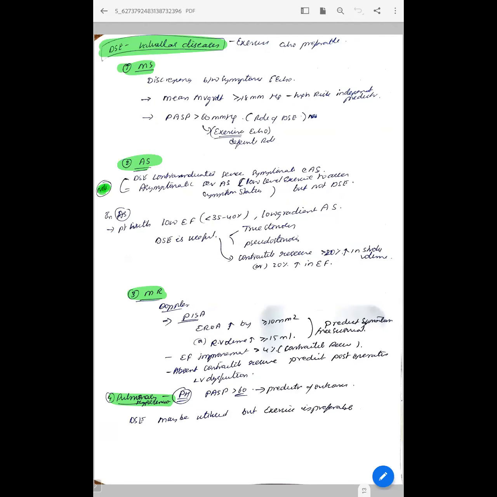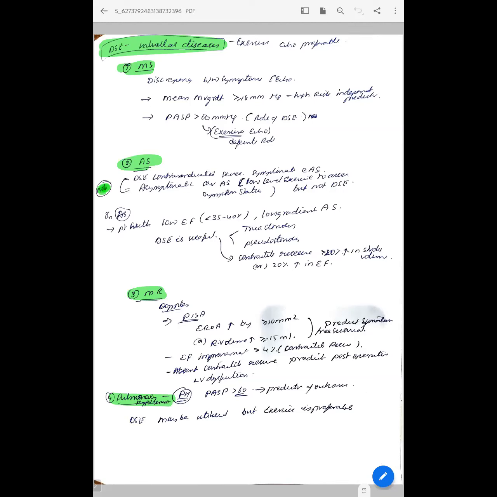And coming to DSE in valvular heart disease, exercise echo is generally preferable, but if a patient is unable to perform exercise, then we can consider DSE. Especially coming to use of DSE in MS, if there is a discrepancy between symptoms and echo parameters, or if the patient is asymptomatic but the echo gradient is high, then we can perform this DSE to elicit the symptoms also. That is especially for exercise echo. And if the mean gradient during this test increases to more than 18, then it is a high risk independent predictor of MACE. And if PASP also increases to more than 60, that is also an independent predictor of MACE.